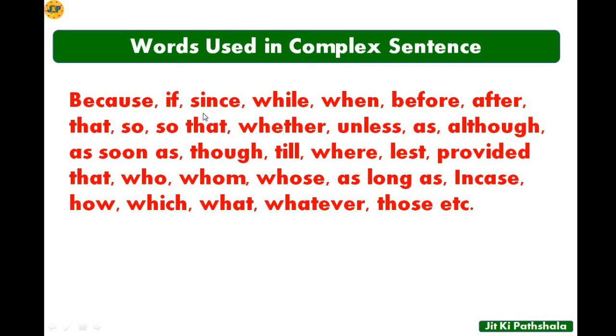With the help of these words you can transform any sentence into complex.